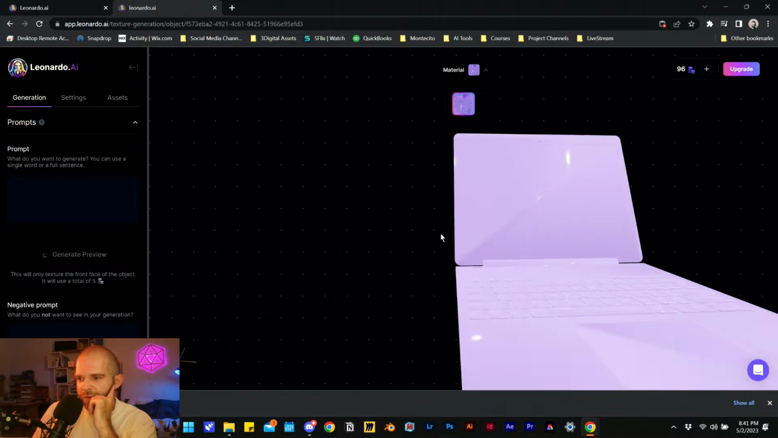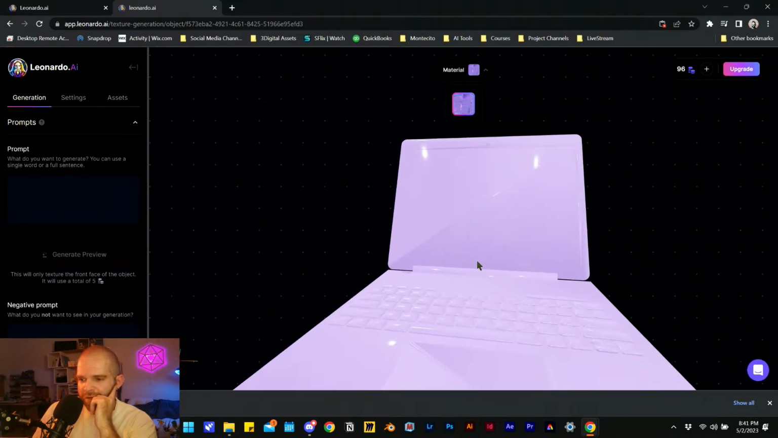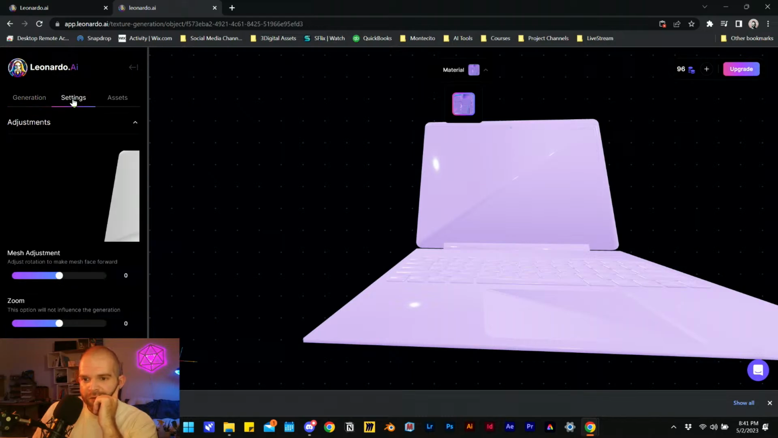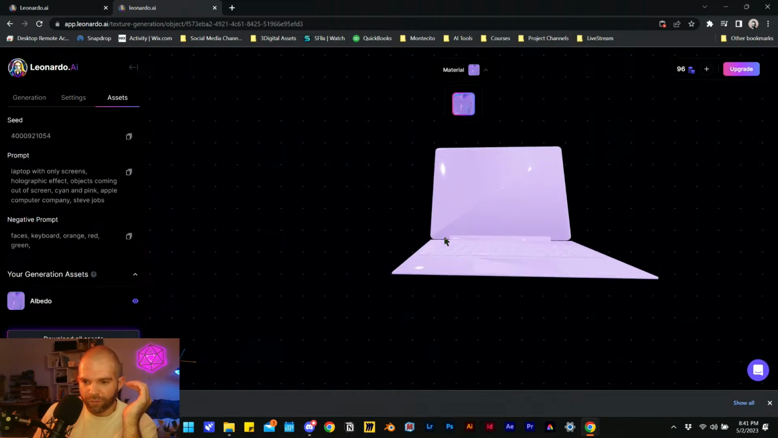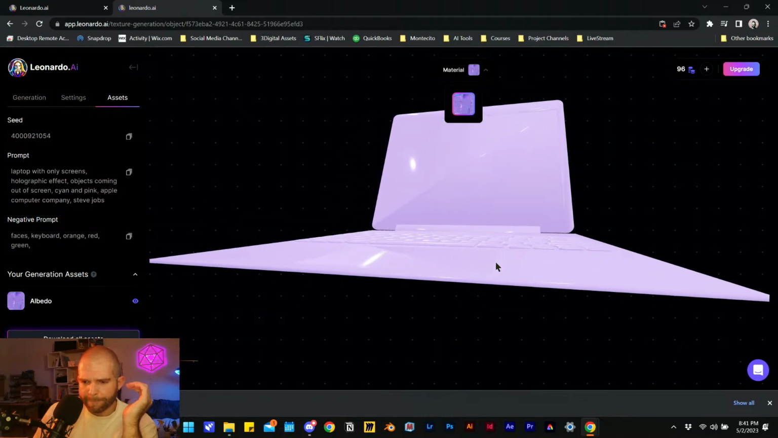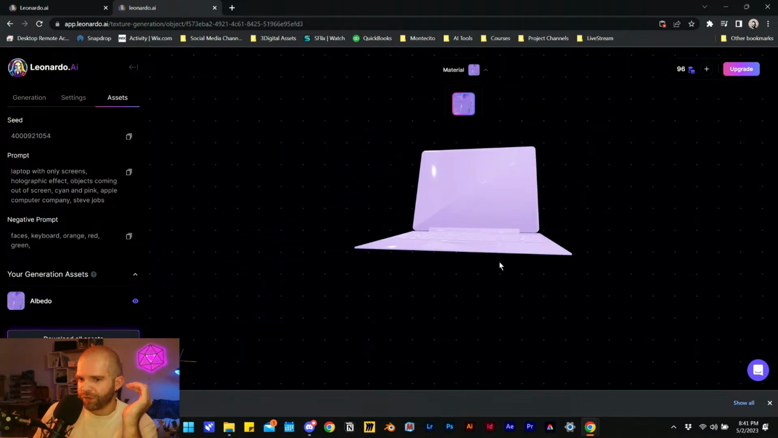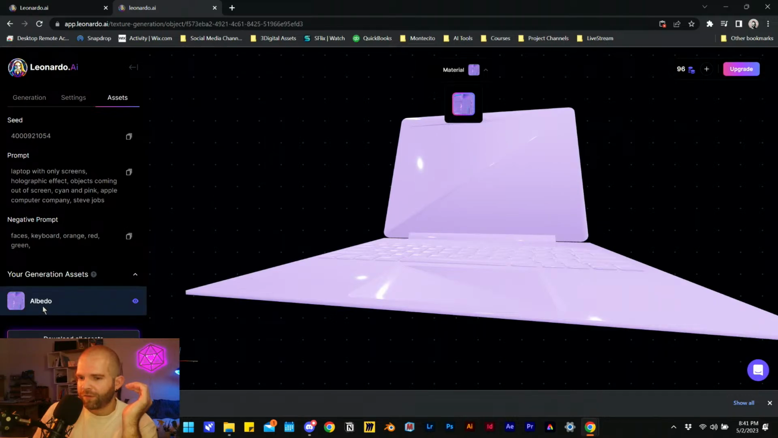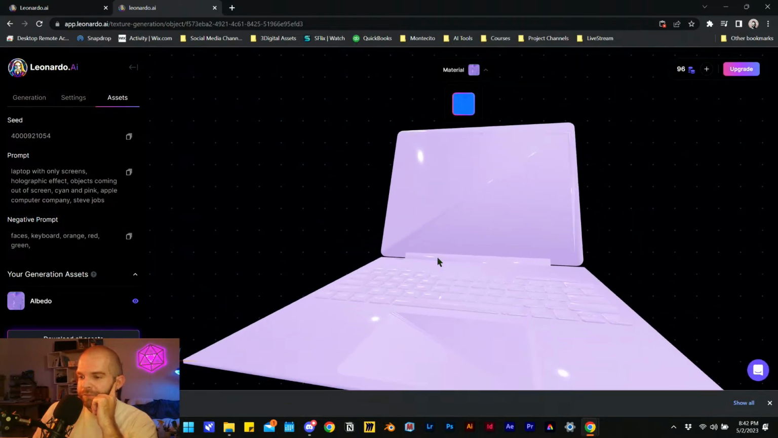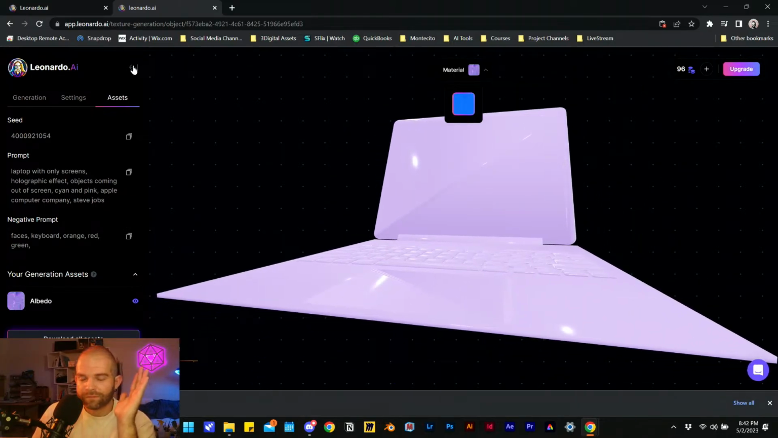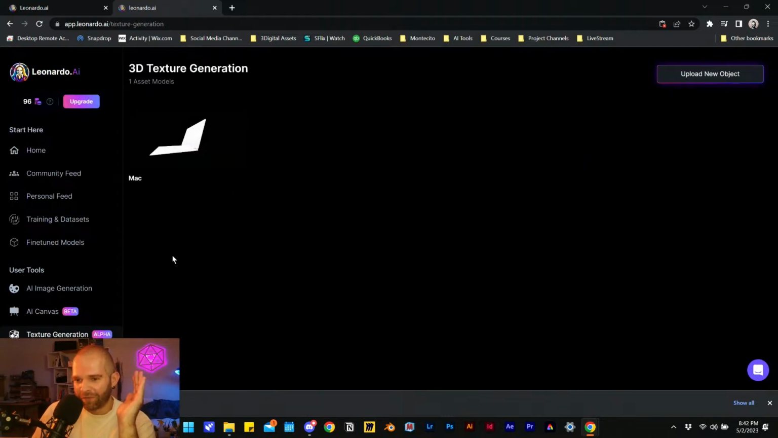Yeah, not impressed. It just looks glossy. Maybe I did something wrong. Settings, adjustments, mesh adjustment, zoom. I think this also deserves a video all on its own, this whole texturing aspect of it. And what I'm seeing here is albedo. So it looks like we're only getting a normal. I don't know, it just made it purple. I imagine, well, it is an alpha. To be fair, it is an alpha, not even in beta.